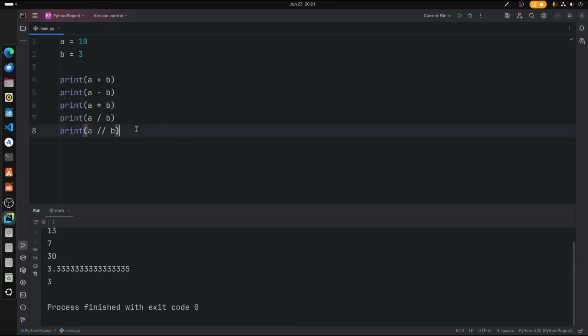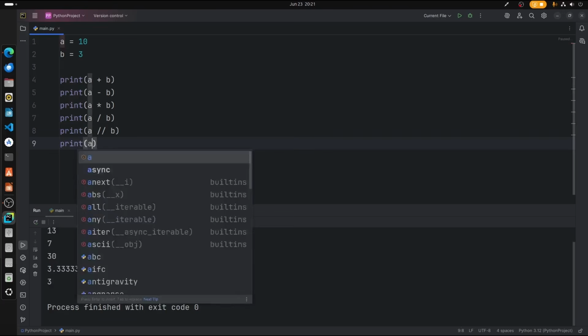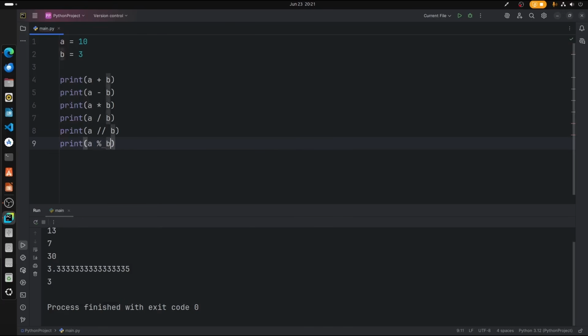What about modulus? We can even do modulus in Python. For that, we can type print a % b. In that case, it will print us the modulus. So let's check that out. There we go, modulus of 10 and 3.